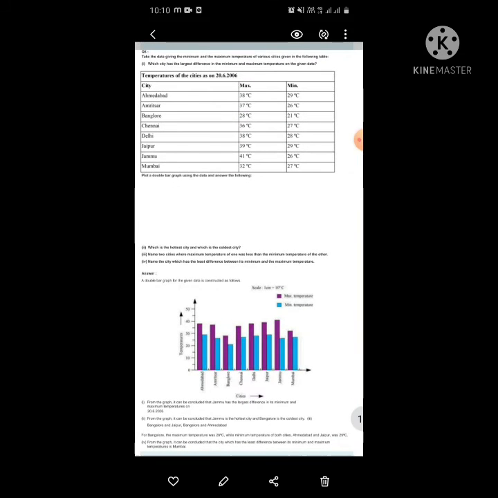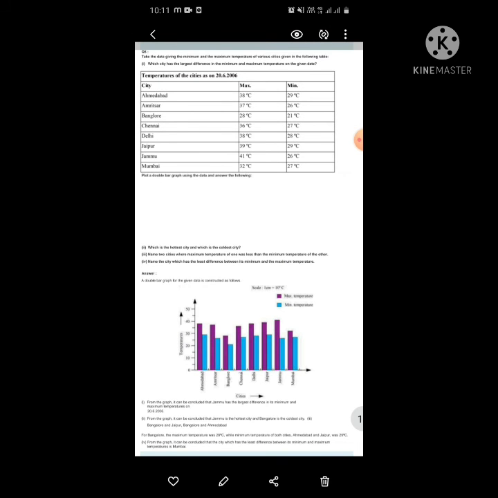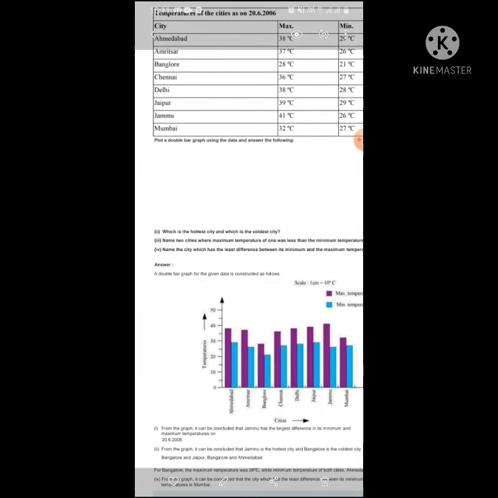See the sixth one. Take the data giving the minimum and maximum temperature of the various cities. See here, various cities' maximum and minimum temperature is given. Ahmedabad: it is 38 degree Celsius maximum and minimum is 29 degree Celsius. Same way Amritsar, Bangalore, Chennai, Delhi, Jaipur, Jammu and Mumbai. Maximum and minimum degree Celsius is given.